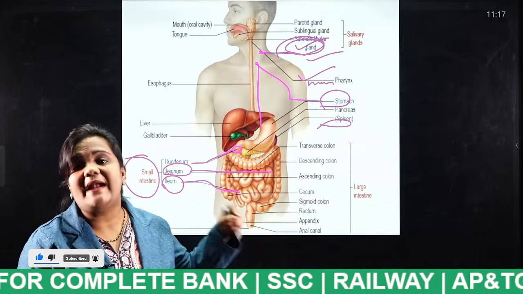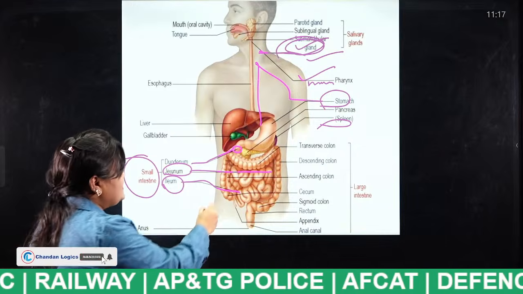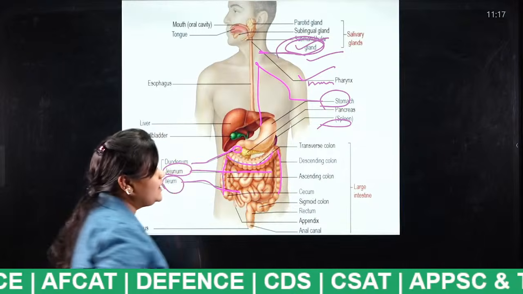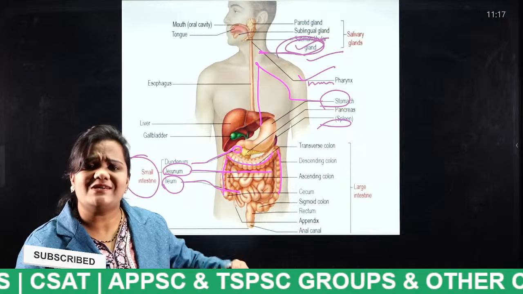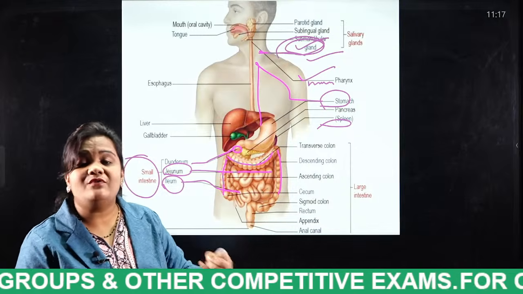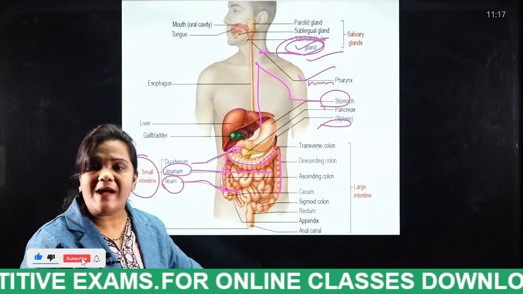Next, what are the parts of the large intestine? Colon, rectum and anus. In the colon we have 3 types: ascending colon, transverse colon, and descending colon. What is the use of the large intestine? It absorbs the water and allows the waste materials to go outside through the anus.